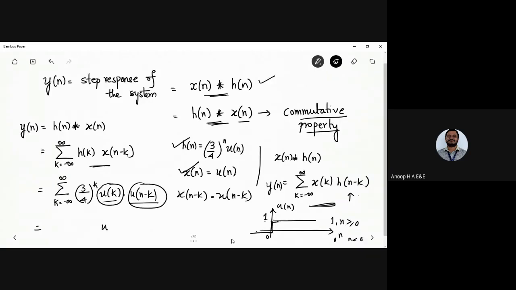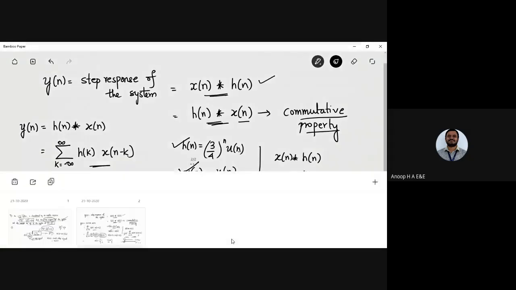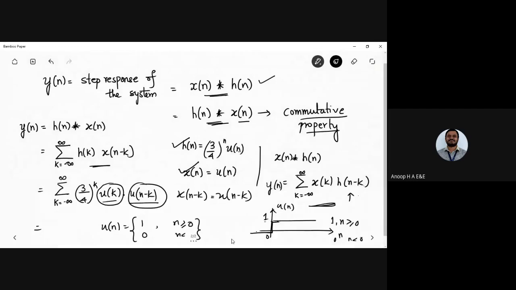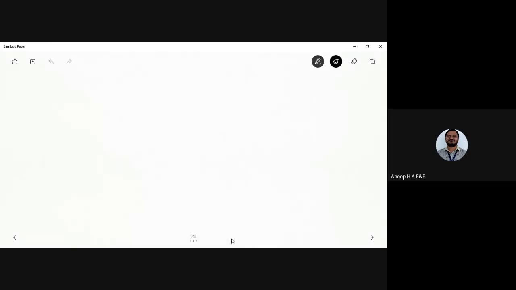Okay, so u of n is mathematically expressed as 1 and 0 in magnitude, where n is greater than or equal to 0 and n is less than 0, right? So that is what we understood. Now I have the product of u of k into u of n minus k.